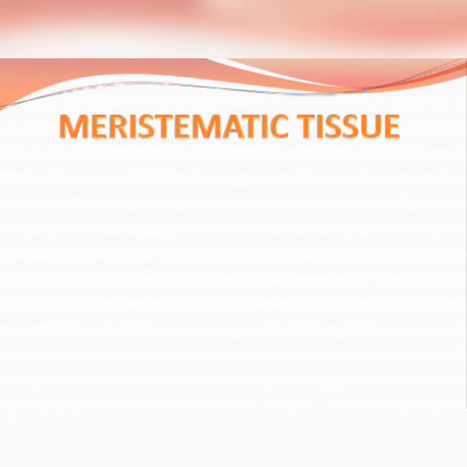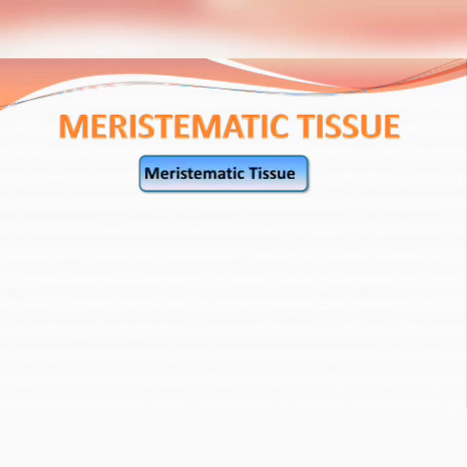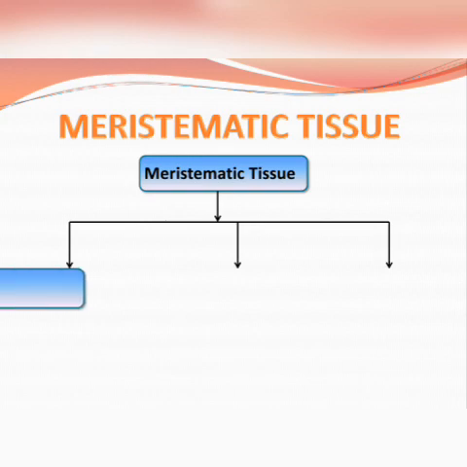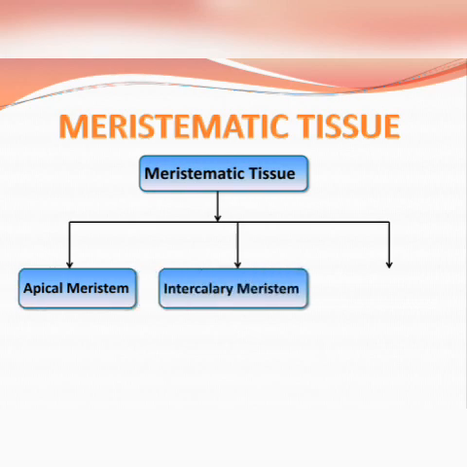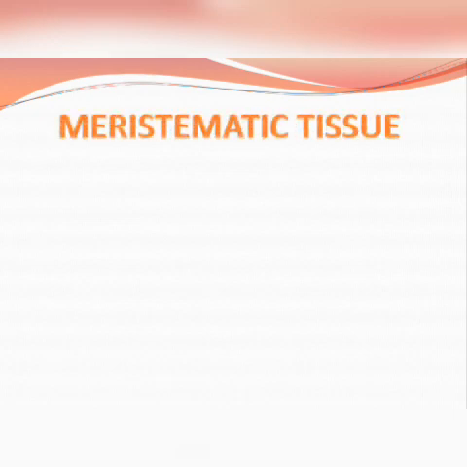So first, let us again understand meristematic tissue. Just as we have seen in the previous slide, meristematic tissues are further divided into three types on the basis of their location. First, apical meristem, next, intercalary meristem, and the third, lateral meristem. In the next slide, we will see meristematic tissues and their characteristics.